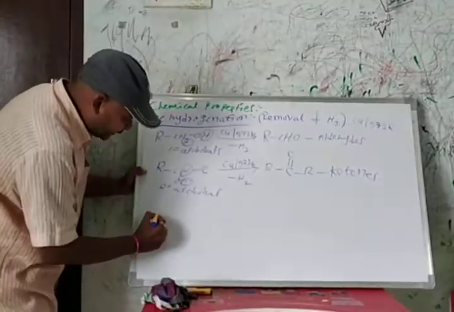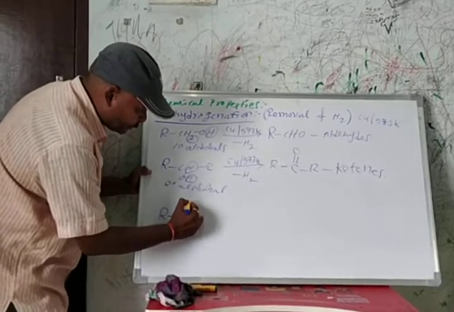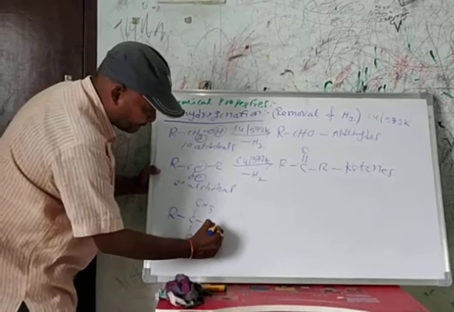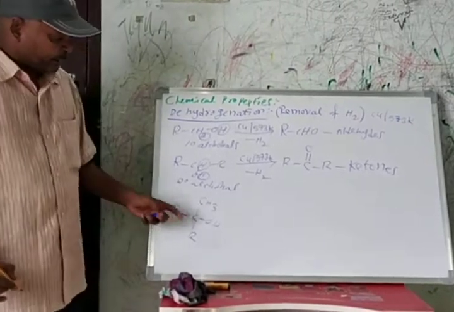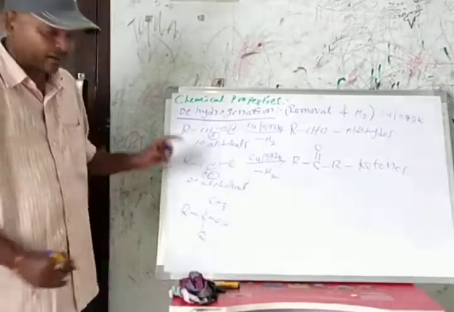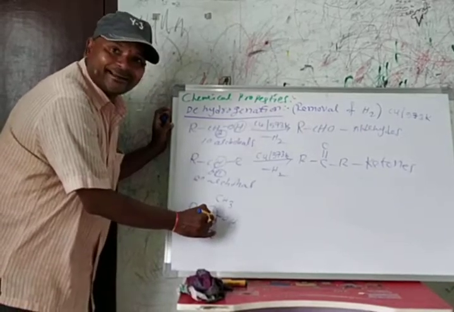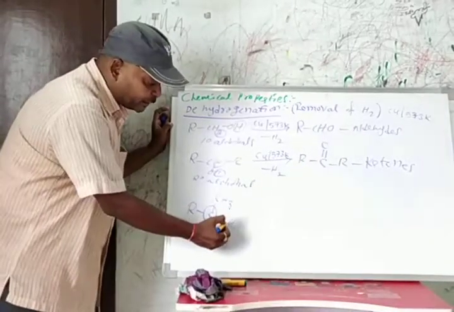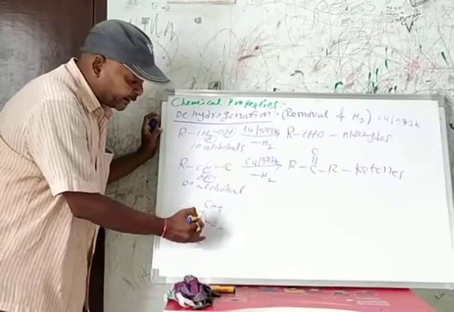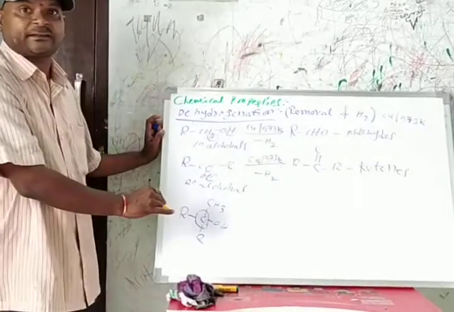And here, take the tertiary alcohol. I am taking CH3 for our convenience. This is the tertiary alcohol. There is no hydrogen on the tertiary carbon, but we have hydrogen on oxygen. Here the dehydrogenation reaction does not take place.